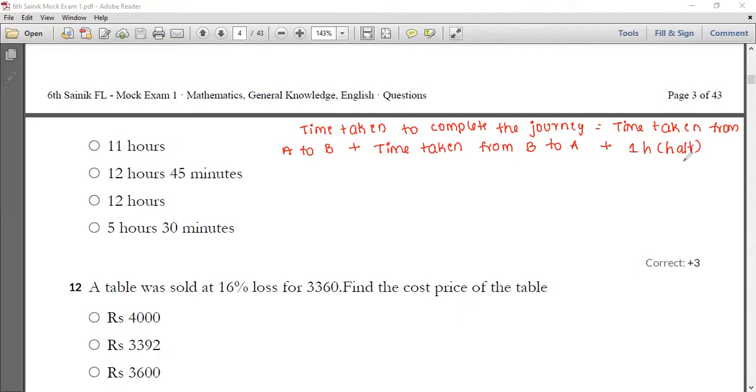They are halting in the station for 1 hour. That also people will be considering over here.